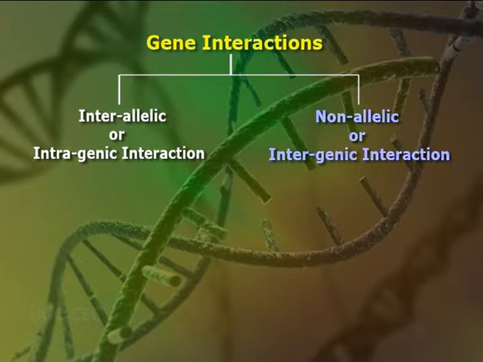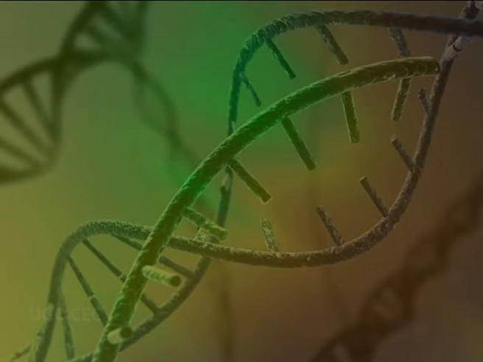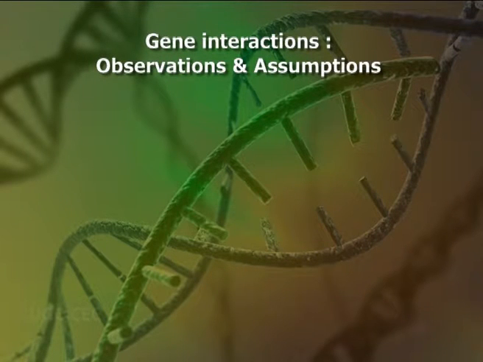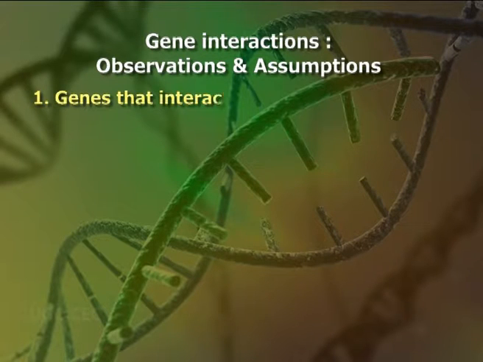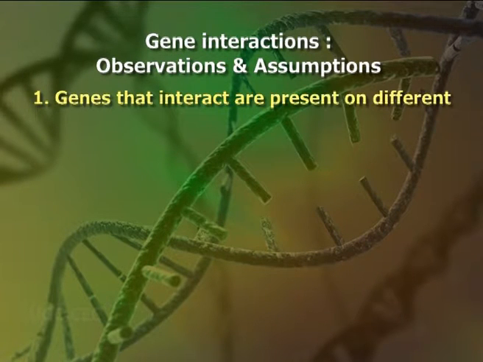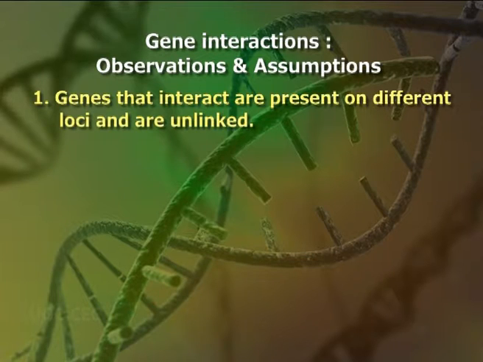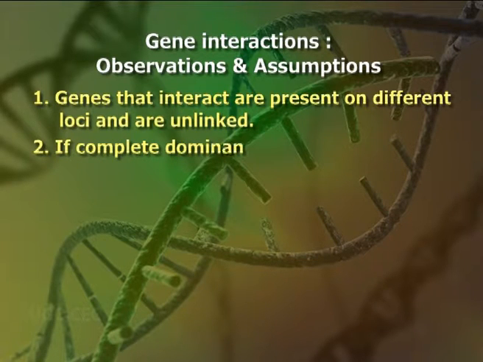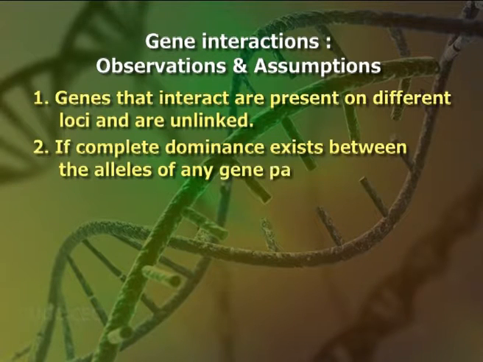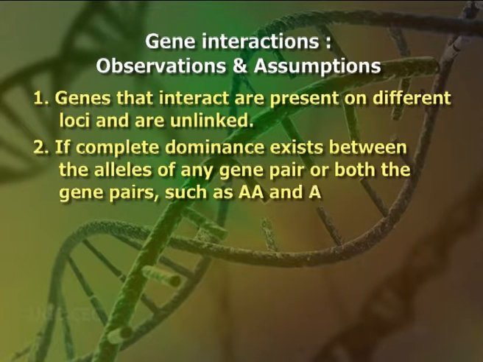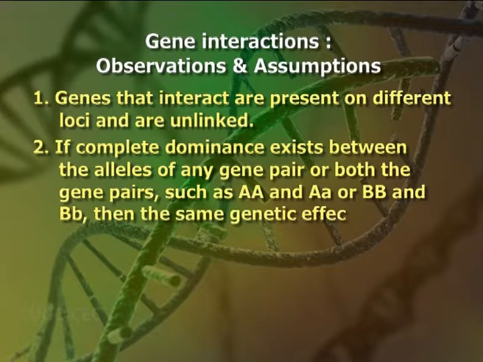Non-allelic or intergenic interactions. In gene interactions, the following observations and assumptions are found. Genes that interact are present on different loci and are unlinked. If complete dominance exists between the alleles of any gene pair or both the gene pairs, such as capital AA and capital A small a, or capital BB and capital B small b, then the same genetic effects are seen.